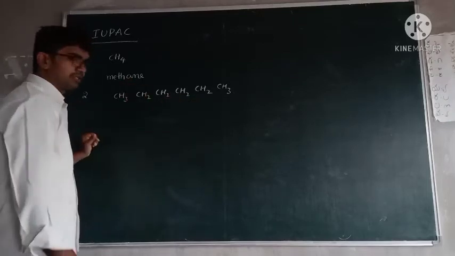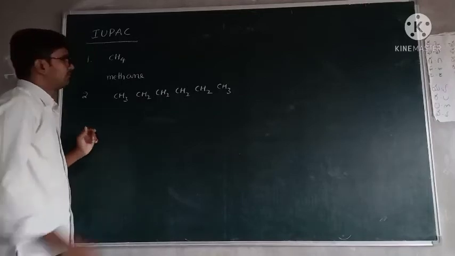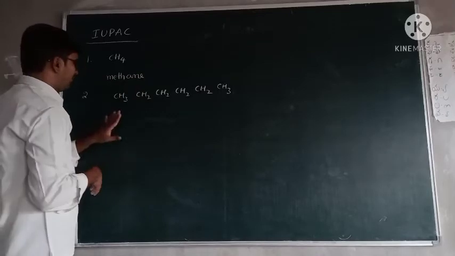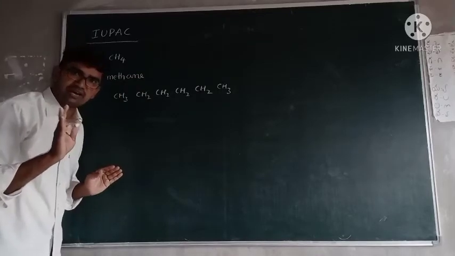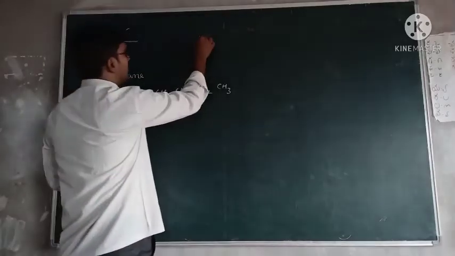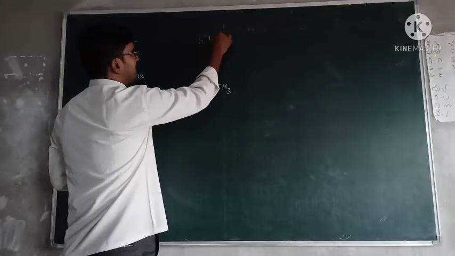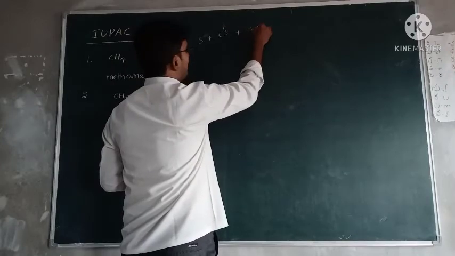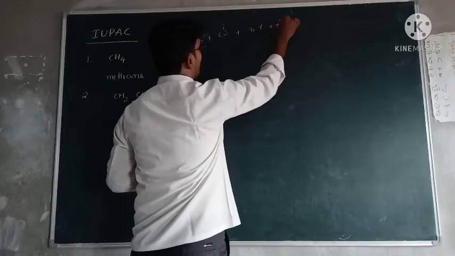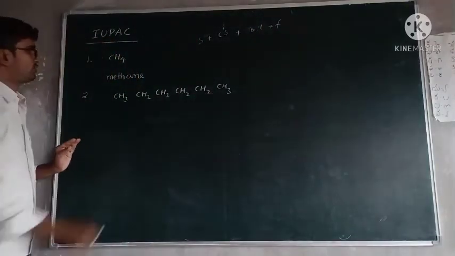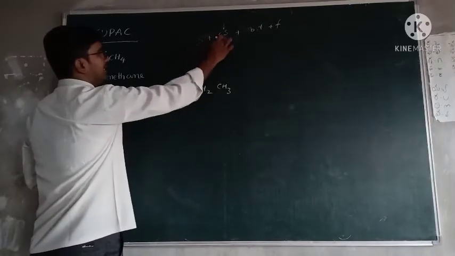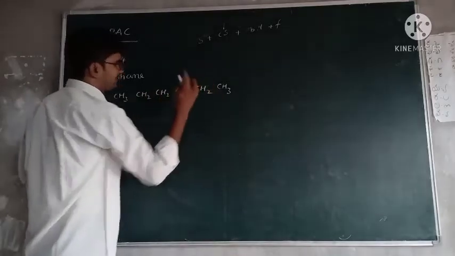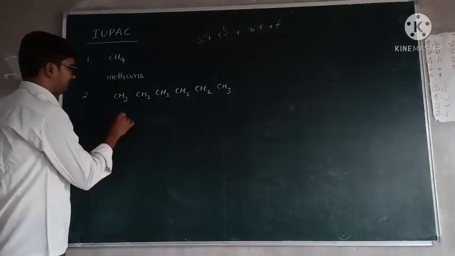Okay, next one, third one: substitution. There is no substitution because there is a straight chain. Then what is the order for writing the name? First substitution, next number of carbons, next bond type, last one functional group. So there are no substitutions, no need. Next, number of carbons. How many carbons are present? 1, 2, 3, 4, 5, 6. 6 means hex.